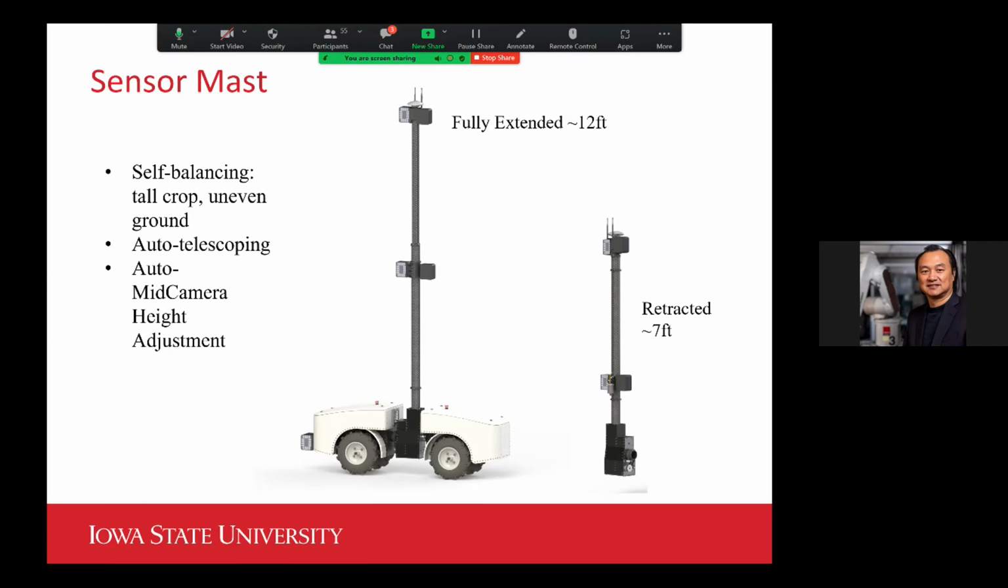So any small rolling would be amplified because of the tall mast, right? At the top of the mast, you would have a very dramatic motion. So how can we enable this robot to even place the camera properly between the rows? That's really a very stiff challenge through our entire development and design process. In the beginning, we made our sensor mast retractable, so it can telescope and retract when it's working with different heights of the plants.